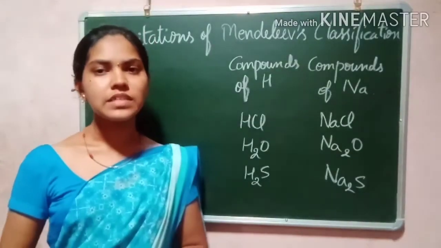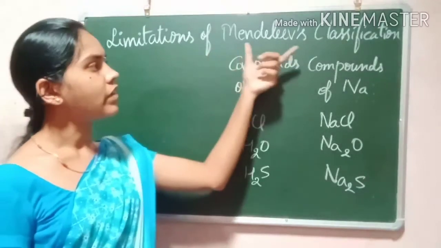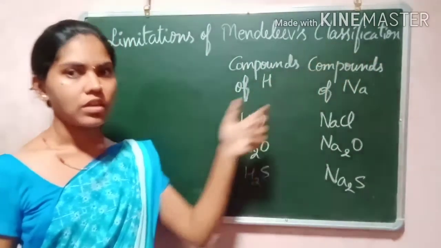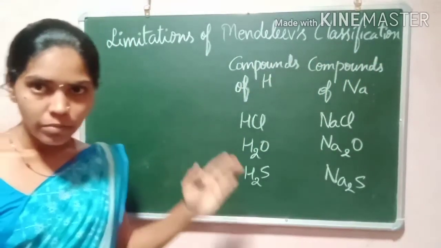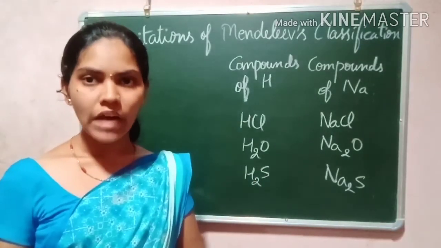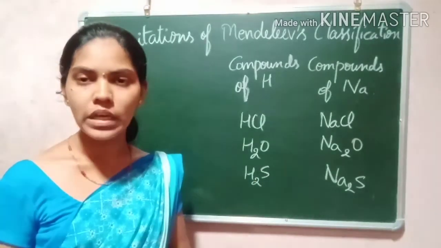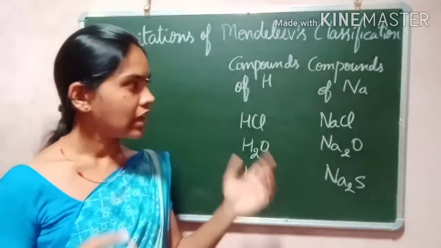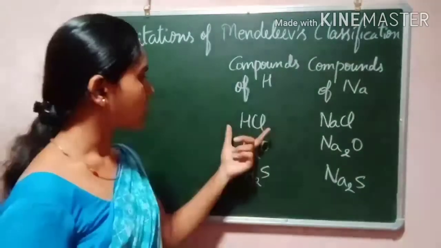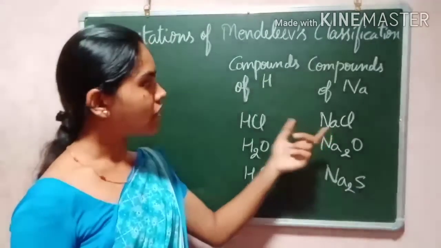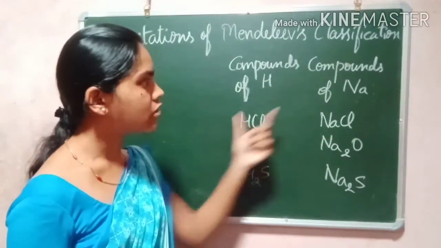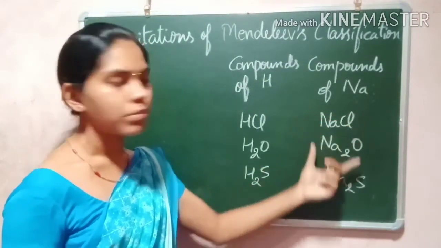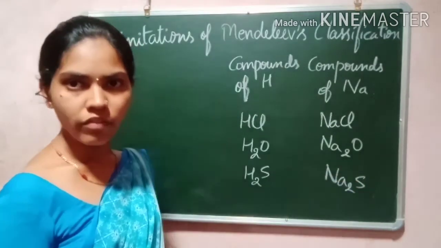Now let us discuss the limitations of Mendeleev's classification. Mendeleev's classification also has a few limitations. Limitations means he was not clear about some concepts. The electronic configuration of compounds of hydrogen resembles that of compounds of sodium. That is one drawback.